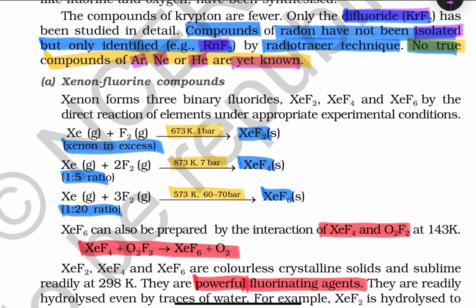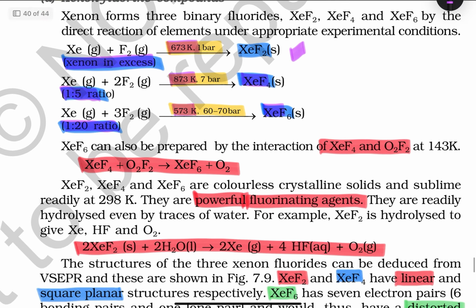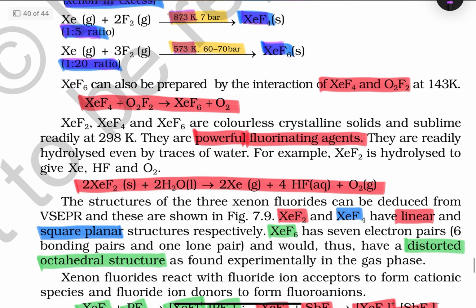And this is xenon compounds preparation. See, temperatures and ratios. When xenon is in excess, you will get XeF2. With a 1:5 ratio, XeF4; with a 1:20 ratio, XeF6. Ratio is important rather than the temperatures. XeF4 when reacted with O2F2 gives again XeF6 and O2. You can consider this a preparation of XeF6. These are unstable, so they are very strong fluorinating agents.